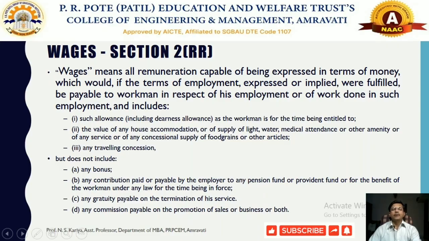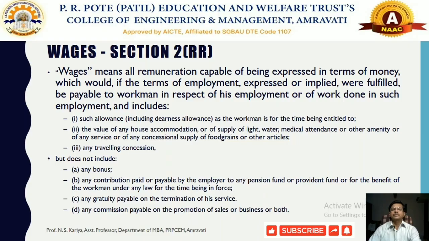The value of any house accommodation or supply of light, water, medical attendance or any other amenity or of any services, or any concessional supply of food grains and other articles, even that comes under section 2(rr), and can be defined as wages.